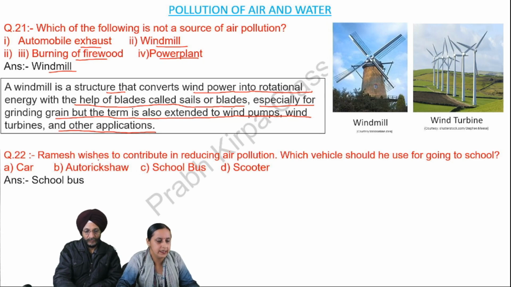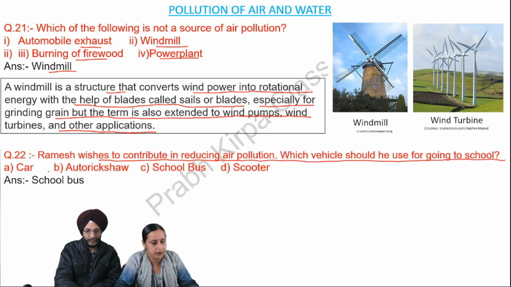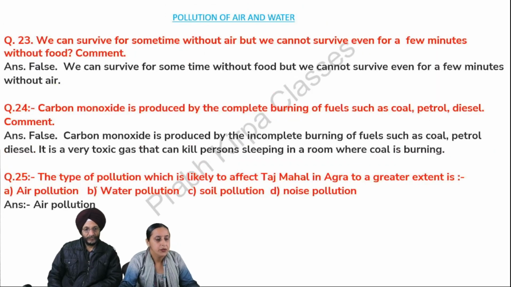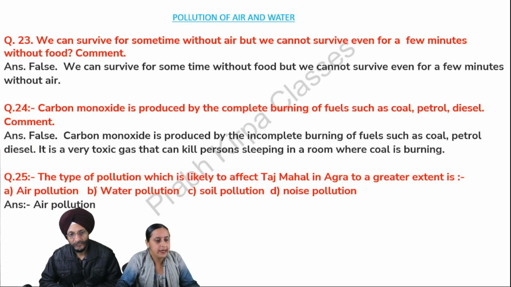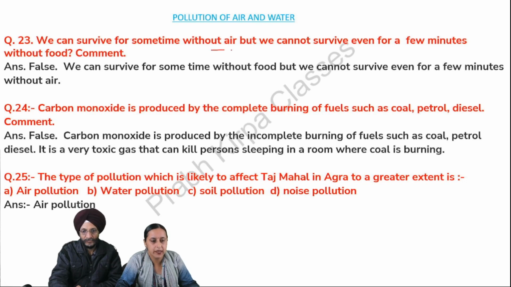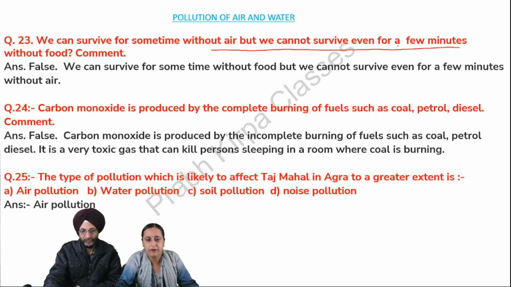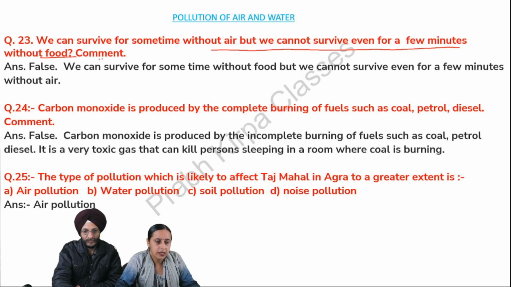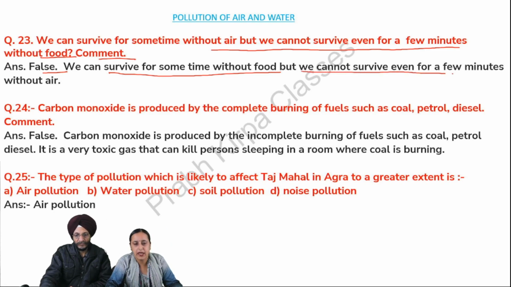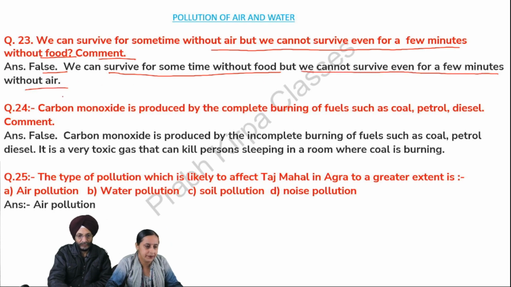Question number 22. Ramesh wishes to contribute in reducing air pollution. Which vehicle should he use for going to school? A. Car, B. Auto rickshaw, C. School bus, D. Scooter. So the answer is school bus. Question number 23. We can survive for some time without air, but we cannot survive even for a few minutes without food. Comment. Answer: False. We can survive for some time without food, but we cannot survive even for a few minutes without air.